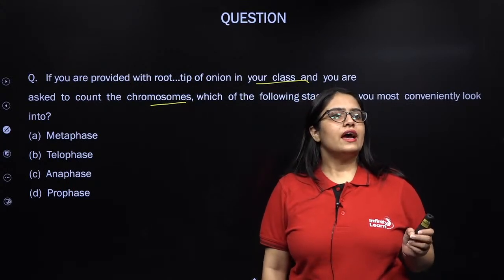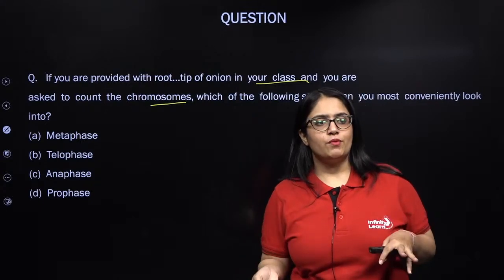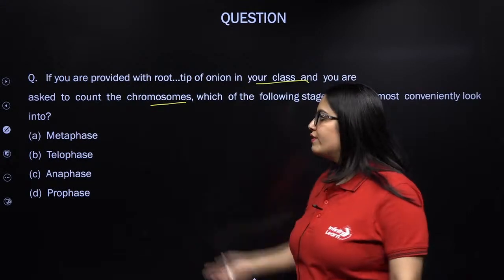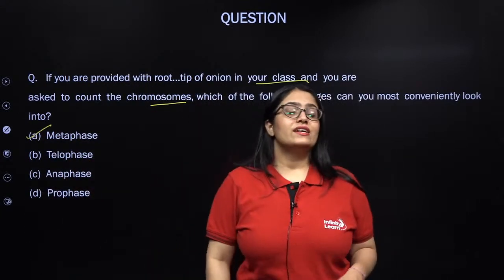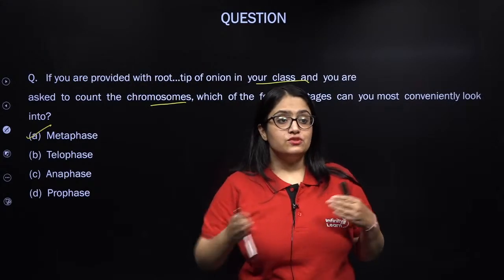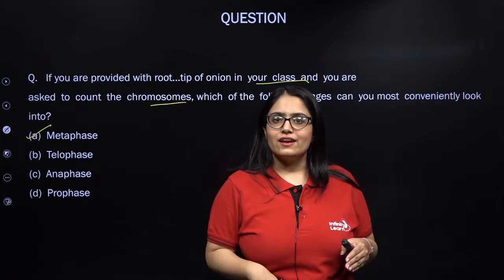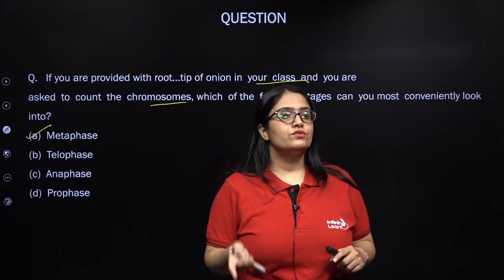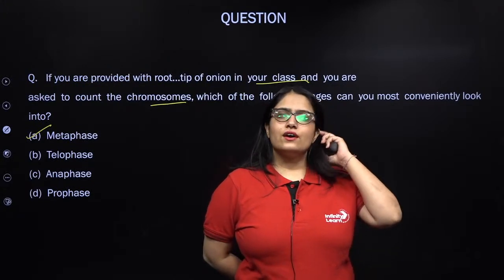Uncle and Rajesh, there are two things, number of chromosomes and shape of chromosome. Whenever it is the case of number of chromosomes, go with metaphase. Whenever they are asking about shape of chromosome, whether it is V shape, L shape, J shape, I shape, it is anaphase. So whenever you want to see the shape of chromosome, anaphase. Number of chromosomes, metaphase. Is this clear, uncle and Rajesh?